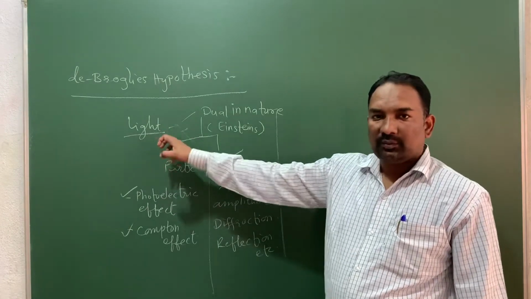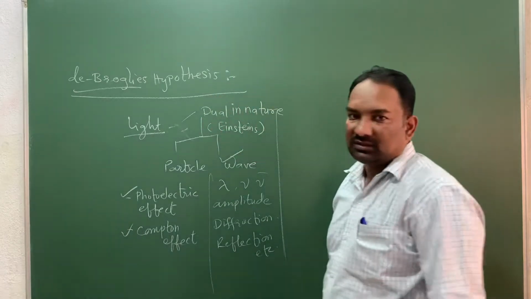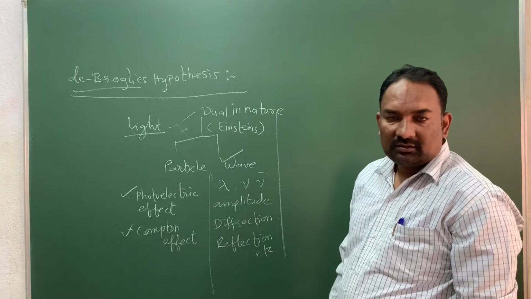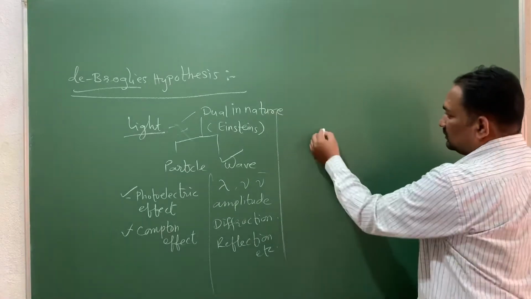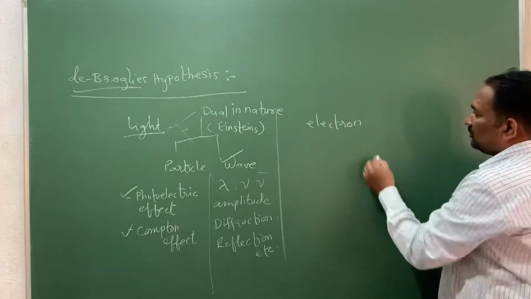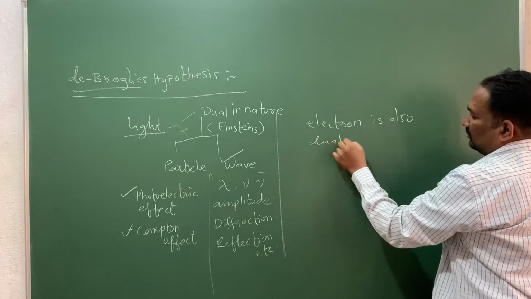Picking up this point, de-Broglie in his PhD thesis suggested that as light is dual in nature, so is the electron. He proposed a new concept that the electron is also dual in nature.